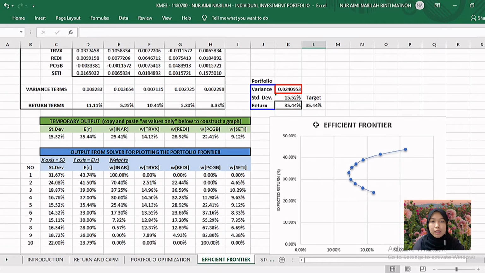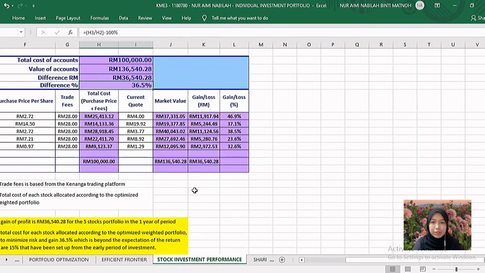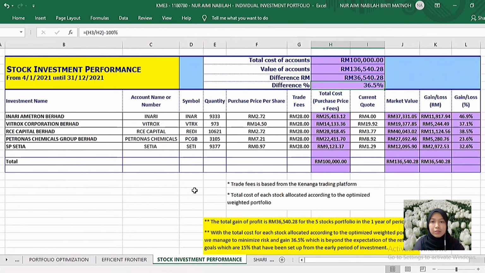And I use the solver for this output to build the efficient frontier graph. Here is the result of the efficient frontier, where according to Markowitz, the graph should be a curved line and not linear, because it is said that there is a diminishing marginal return to risk. To calculate my final result of stock investment performance, I use the trade fees, which are based on the Kenanga trading platform, and the total cost of each stock allocated according to the optimized weighted portfolio.